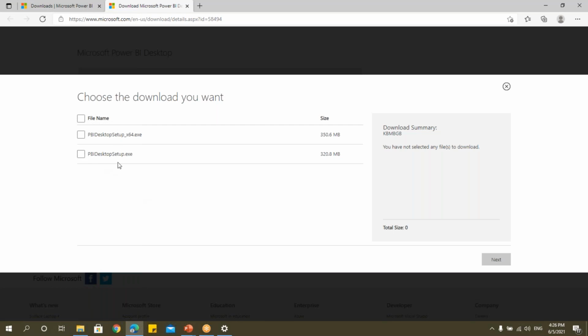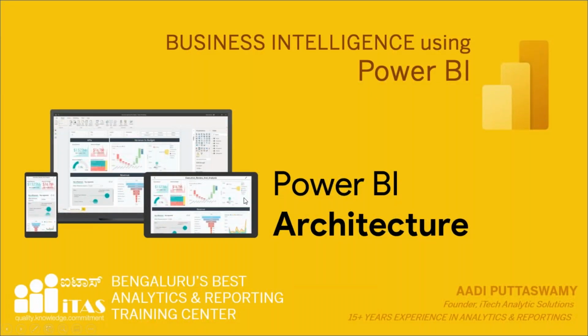You can download both, but you can install only one version. It is just some 350 MB and it will get downloaded. And keep in mind, every month you will get a notification of updating. So don't worry, you can again go and update it for free. It is completely free. You can download it and then start installing it. And unlike Tableau, people who are working in Tableau would have noticed that when I update, you'll have different versions.